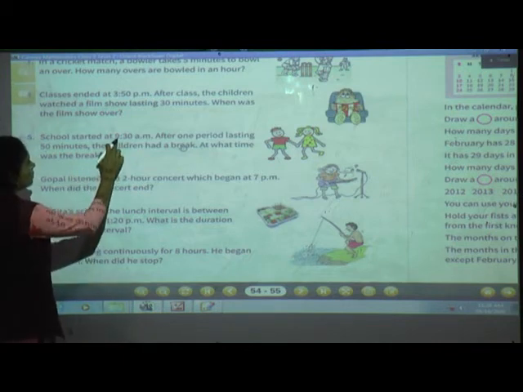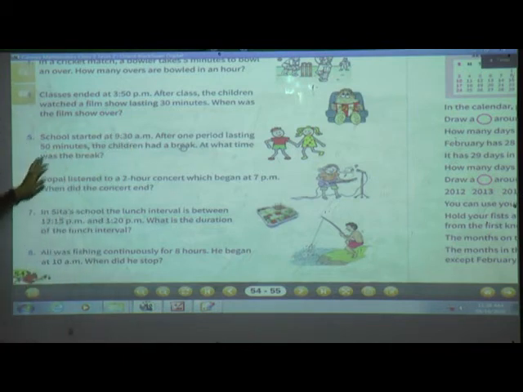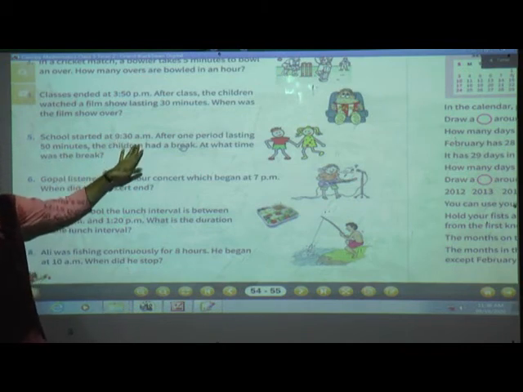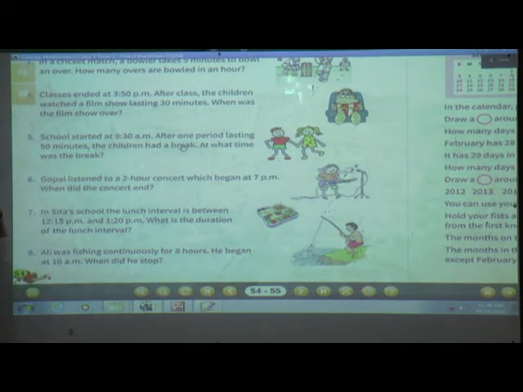Now what you have to do? 9:30 plus 50 minutes. 9:30 plus 50 minutes means what? 30 plus 20. After 9:30, 30 minutes means 10 o'clock. Then 10:20. So the break was at 10:20. Okay, so you have to solve this on your own. Next example.